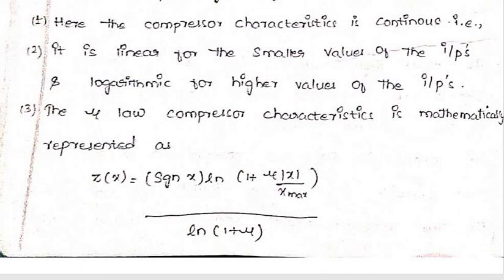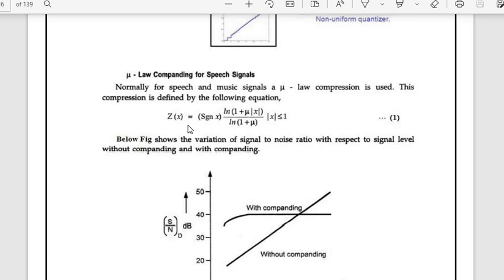Here the compression characteristic is continuous, that is, it is linear for the smaller values of the inputs and logarithmic for the higher values of the inputs. So the mu law compounder characteristic in mathematical representation can be given as z of x is equal to signum of x into log of 1 plus mu of x divided by x max, whole divided by log of 1 plus mu. This is the expression for the mu law compressor or the mu law compounder. See here, the equation is clearly given.